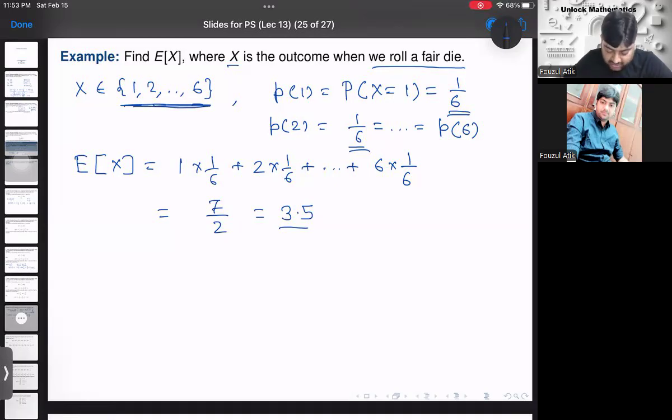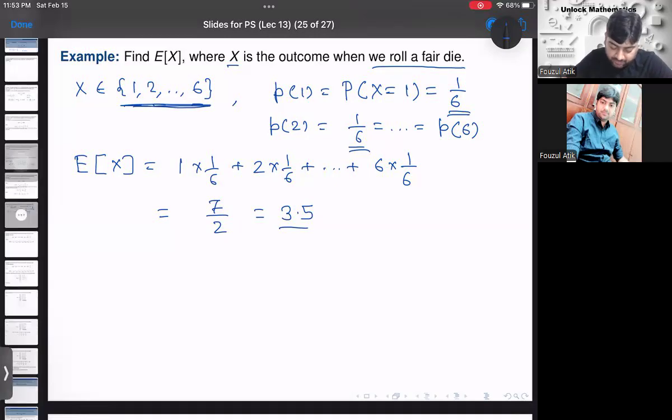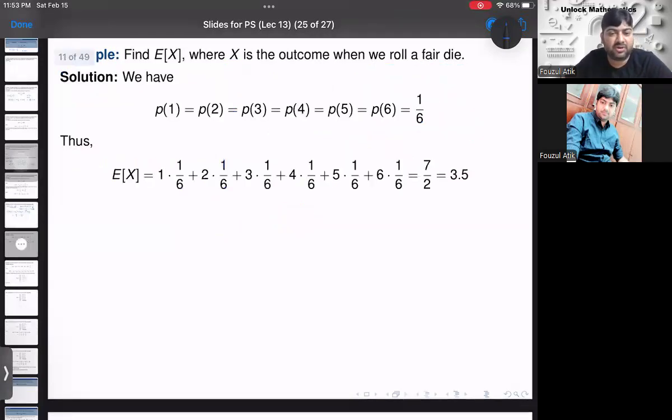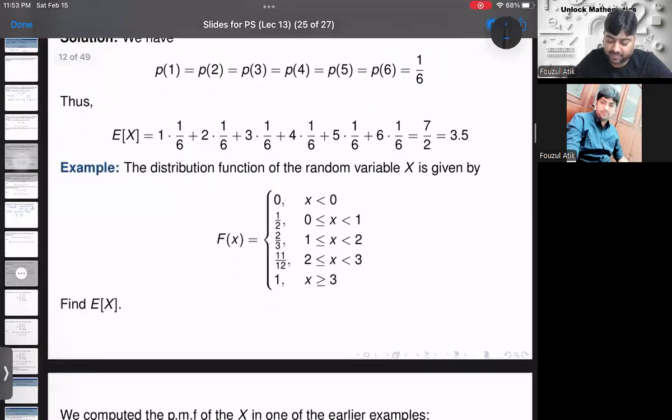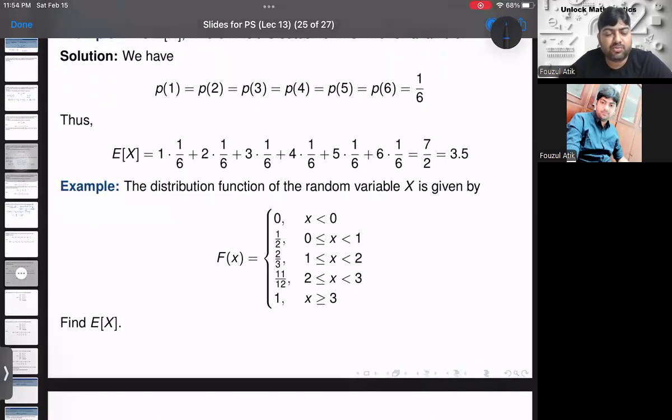Clear? Okay. Let me give one more example. Yeah, this one we have already discussed. Let me give you another example. Now, suppose a cumulative distribution function is given for a random variable X, which is given by, as all of us know, the cumulative distribution function is denoted by capital F of X, and it is given for these values.